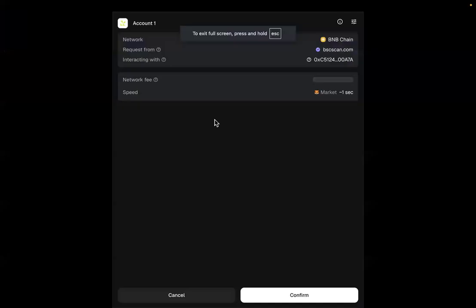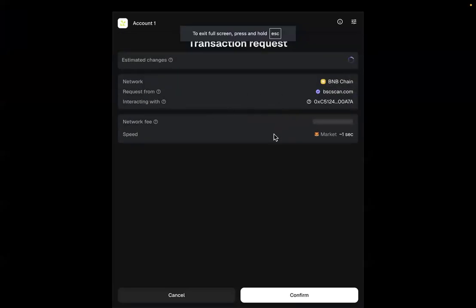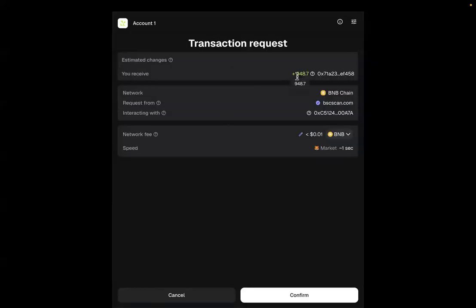So once you click, you can see I am interacting with the blockchain directly. So you do not need the website, so that nobody will come and deceive you that, oh, what if this business crashes? Oga, madam, if the website is not there, you can still interact. You can see the transaction request estimated changes. You receive 948 from the contract. Which contract is this? This is the Rico token contract. You can see it.